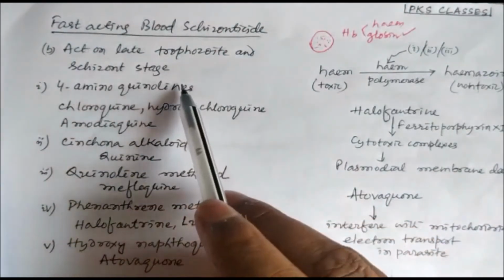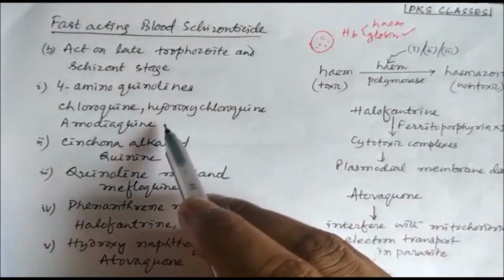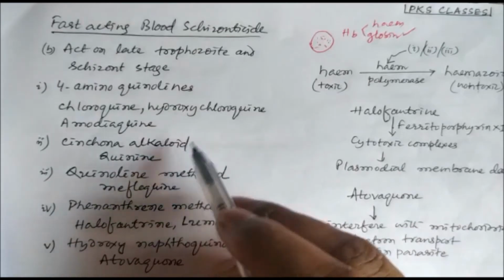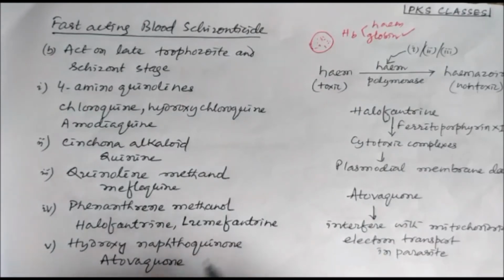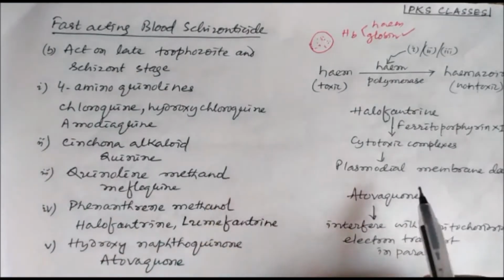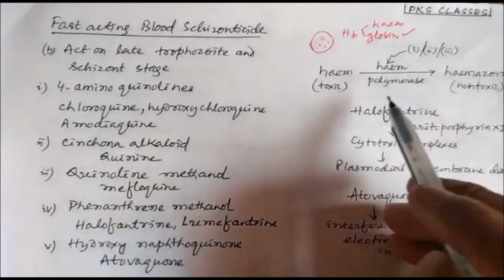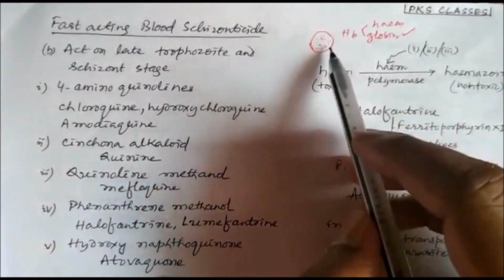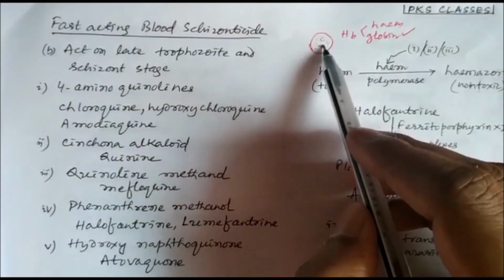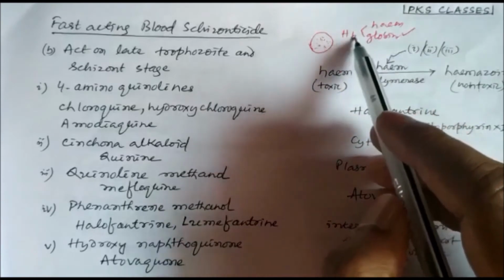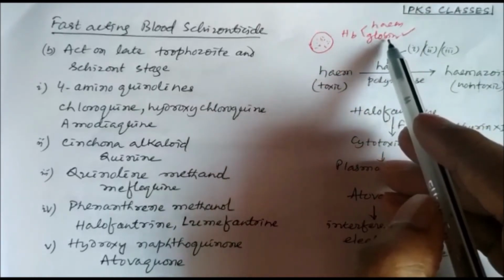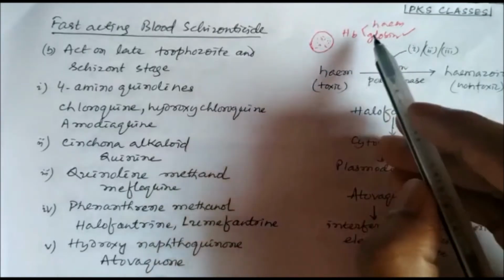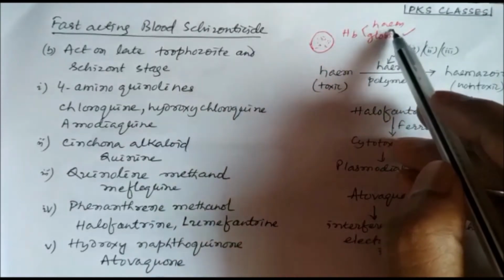at least 4 aminoquinolines like chloroquine, hydroxychloroquine, amodiaquine, cinchona like quinine, quinoline methanol like mefloquine, phenanthrene methanol like halofantrine, lumefantrine, and hydroxynaphthoquinone like atovaquone. And the mechanism here is, RBC contains hemoglobin, and hemoglobin consists of heme and globin, and this globin is the food for the malarial parasite, and this heme is toxic to the parasite.